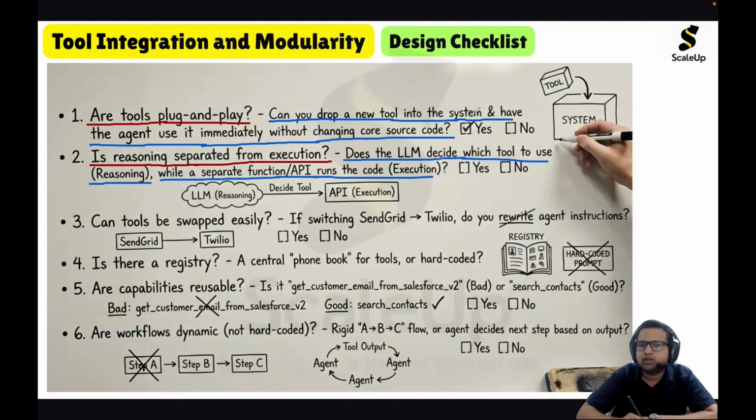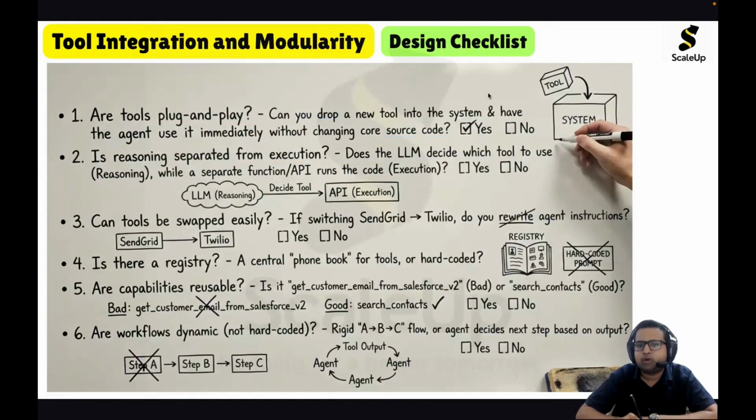That is very important. The large language model should take care of reasoning and perform dynamic orchestration. It will decide which tool to call. And once the tool is called, it should execute independently. That is what separating reasoning from execution is.